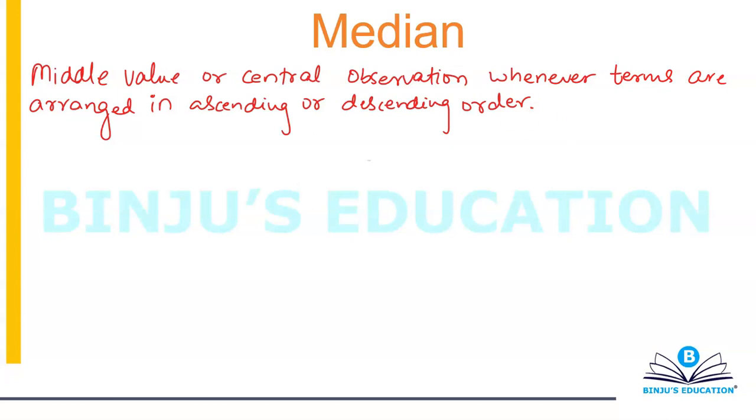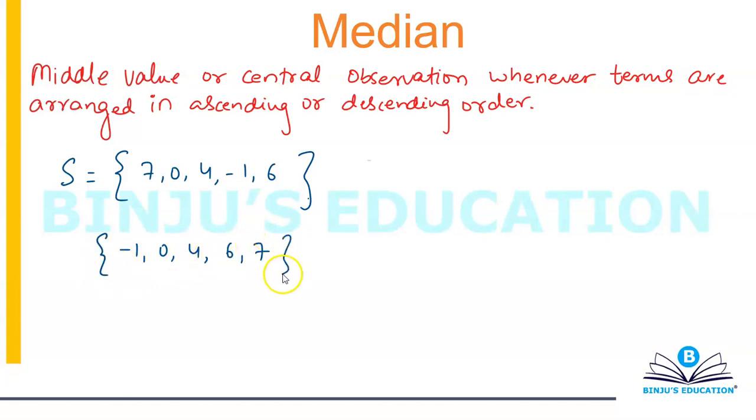For example, let's start with an easy example. First of all, I have a set of numbers: 7, 0, 4, minus 1 and 6, and if I ask to calculate the median, the first thing that you have to do is arrange these terms in ascending or descending order. I prefer ascending, so I'm going to arrange them as minus 1, 0, 4, 6 and 7.